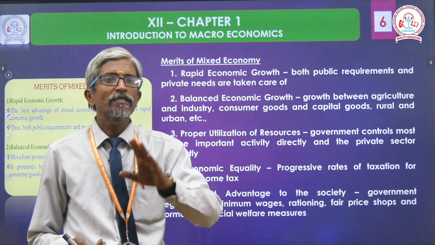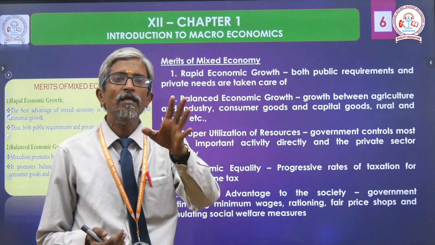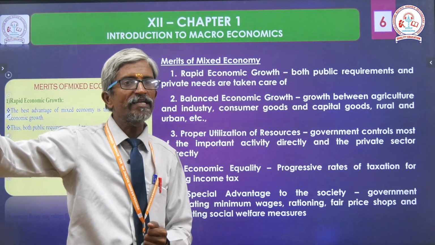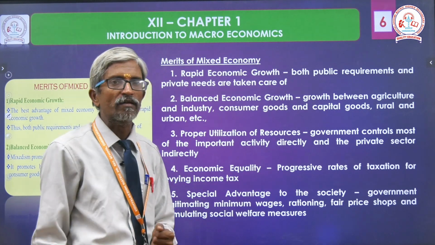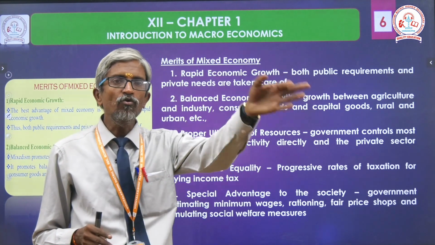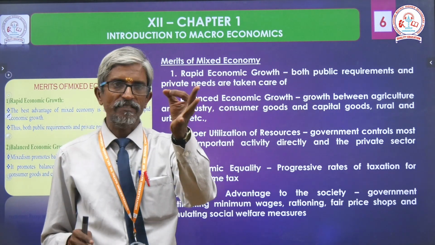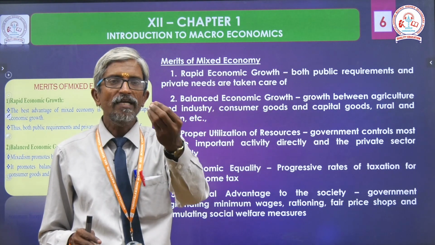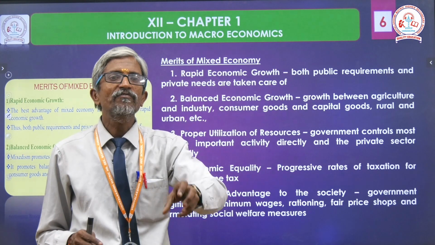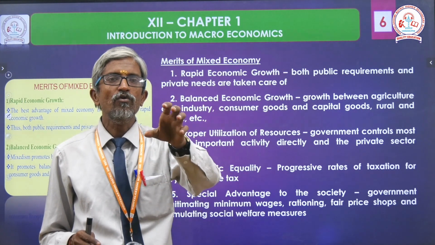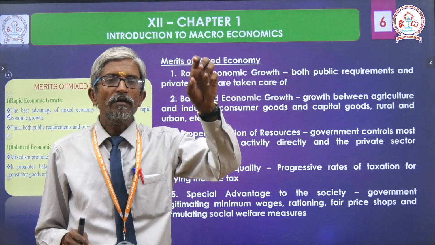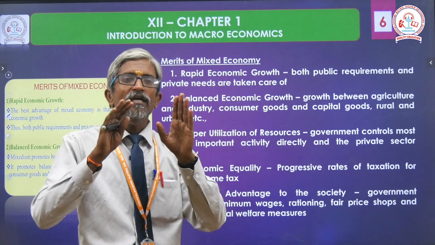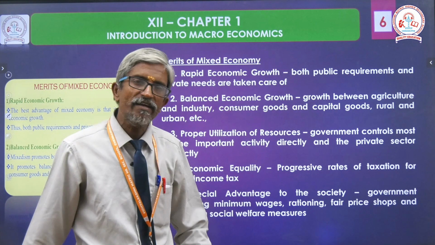So in the previous video, as I made crystal clear, these things may be asked separately in 2 marks as well as 3 marks. Suppose it is asked in 2 marks, we have to write 3 points. If it is asked in 3 marks, sometimes you will get the same question: write down the features of mixed economy, like that they will ask. If you represent 5 points, 5 subtitles with the points, damn sure we will get complete 5 marks.